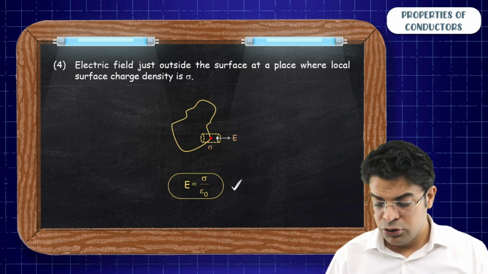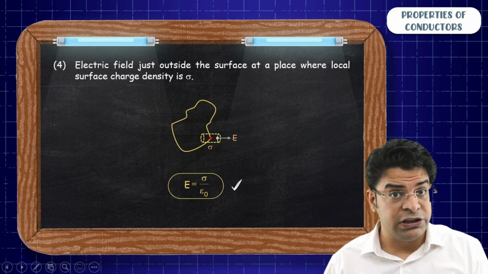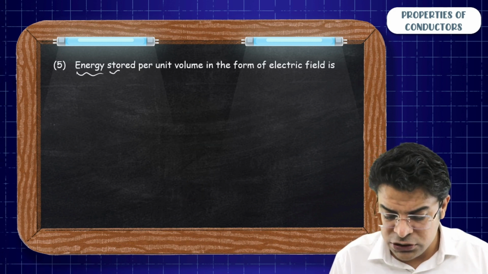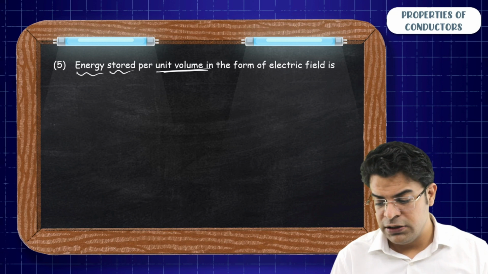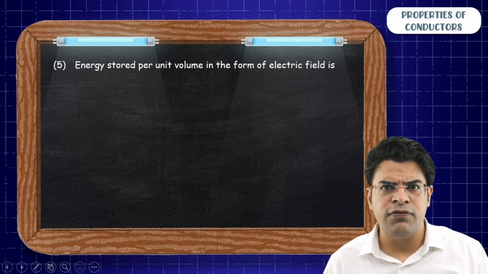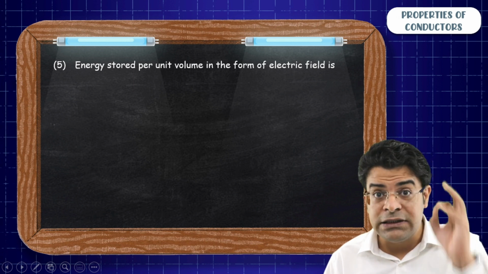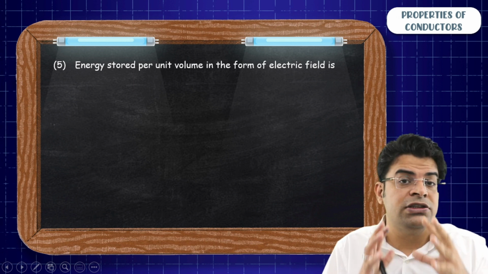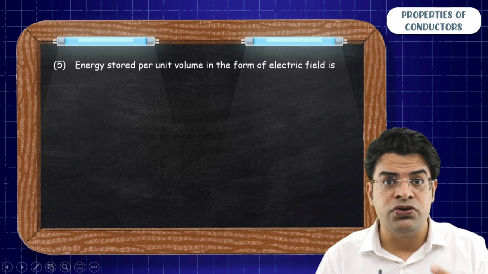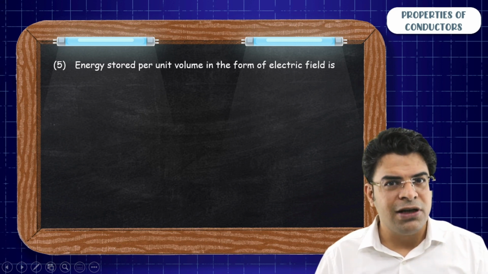Remember this. So moving on to the next point, which is again important and students do not remember it. Energy stored per unit volume in the form of electric field is. Sir, energy is stored in the form of electric field? Yes. Inside a capacitor, the energy is stored in the form of electric field. Inside an inductor, energy is stored in the form of magnetic field. Sir, are we going to learn this?